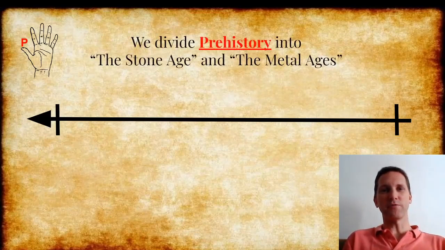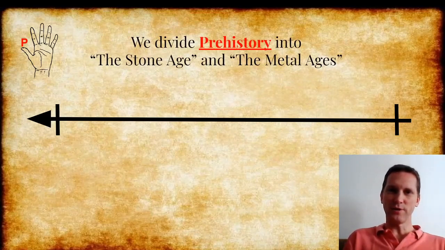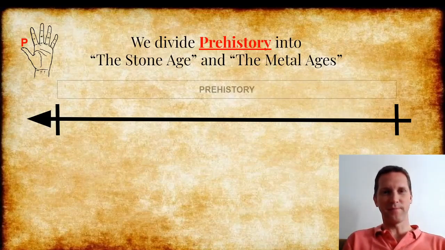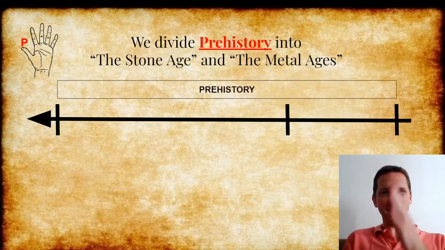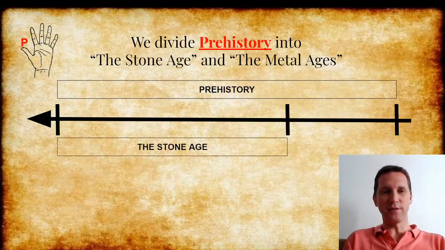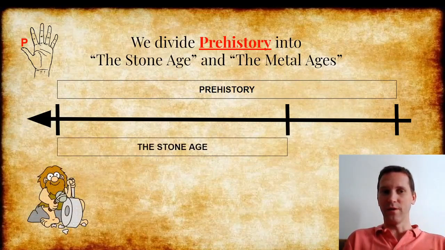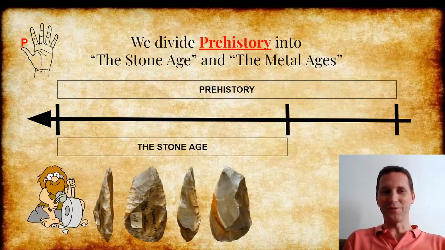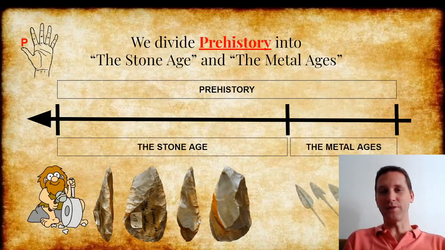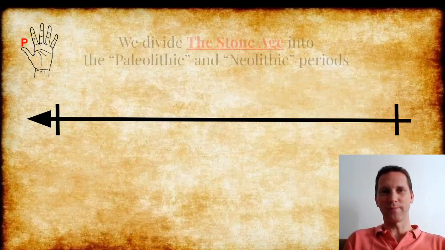We divide prehistory into the Stone Age and the Middle Ages. So here's prehistory. Let's draw a line to separate it into the Stone Age, depending on the tools they used. Look, here's a man with stone tools. And the Middle Ages. You see, they started to make metal tools.